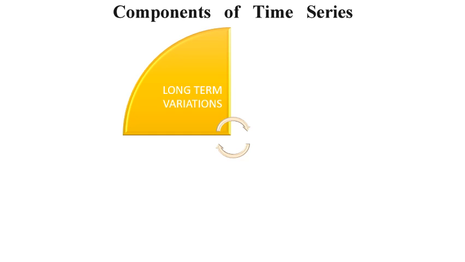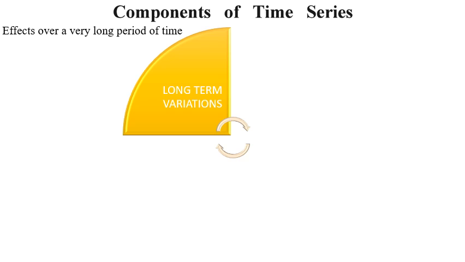Now, moving forward to a very important theory for this chapter, that is the components of time series. Time series has four components. The first component is the long-term variations. The explanation in the textbook is very long, but I have derived some points from it to cover it in a short space. Long-term variations means their effects last for a very long period of time. That means in any time series, the things which are there for a very long period of time, since the beginning, keep going on and on.